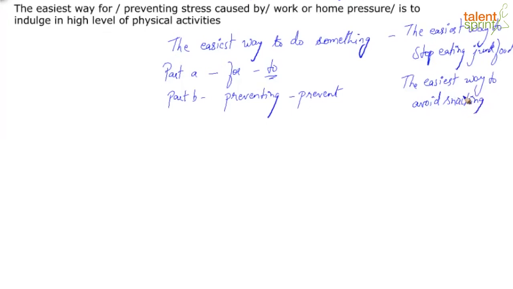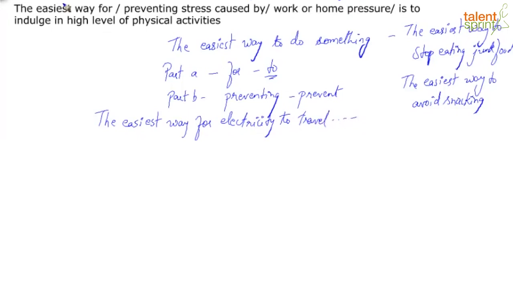Now with the collocation, if I have to go with the easiest way for, right, I will go with a noun. So for example, if I say the easiest way for something to do something, for example, the easiest way for electricity to travel fast, right?